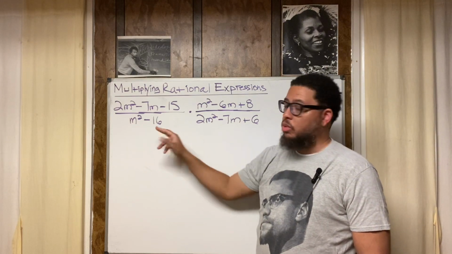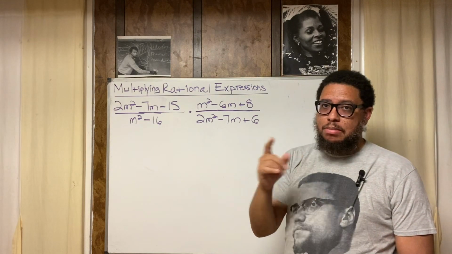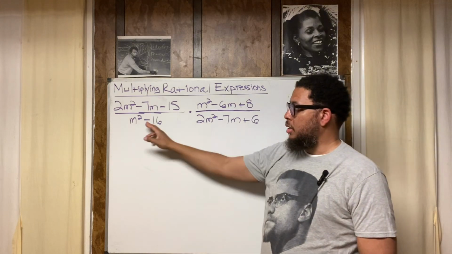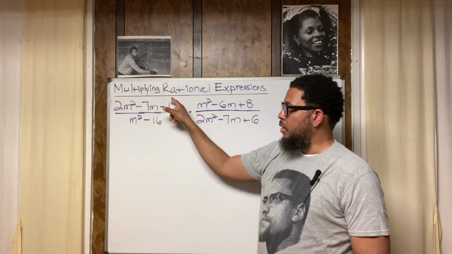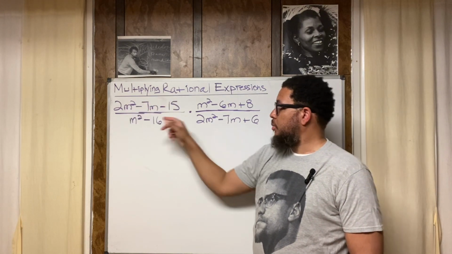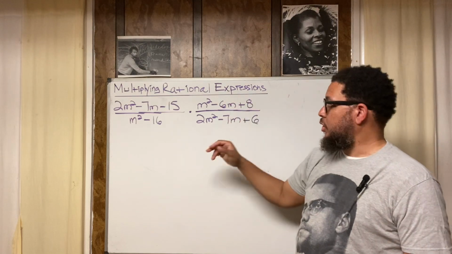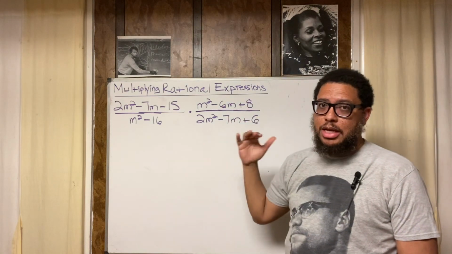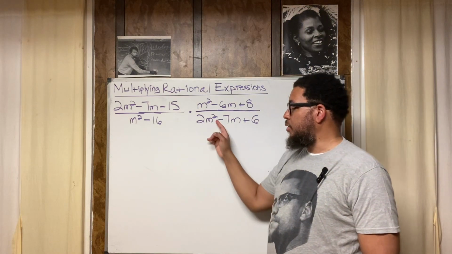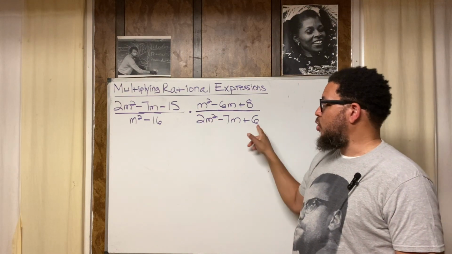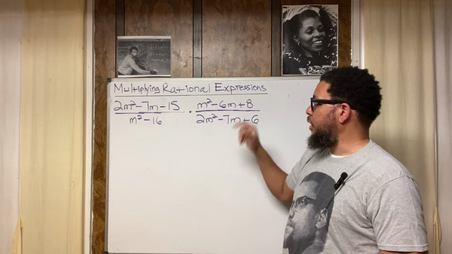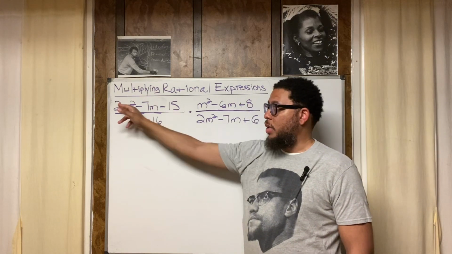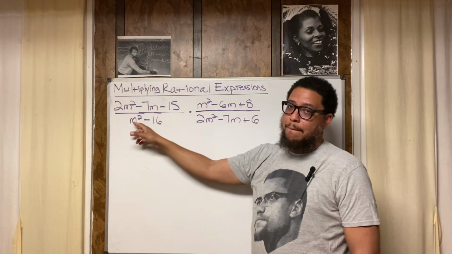Terms are separated by plus signs and minus signs. So this is one term, this is one term. That's two terms. Here, 1, 2, 3, three terms, and the same for the others. It's quadratic if the biggest exponent you see is a 2. This is a quadratic trinomial, this is a quadratic trinomial, and like I said, that's a quadratic trinomial. This is a quadratic binomial.